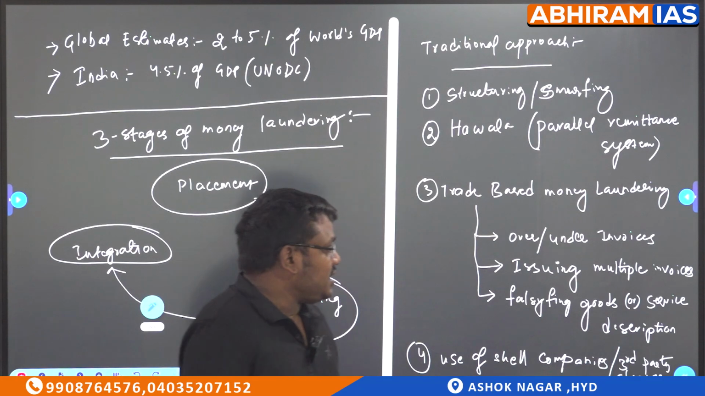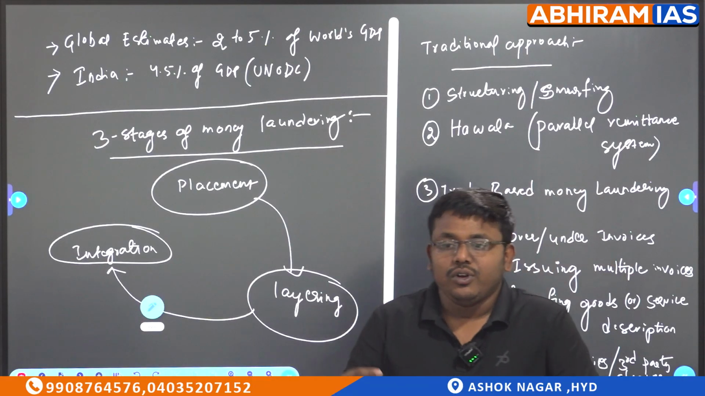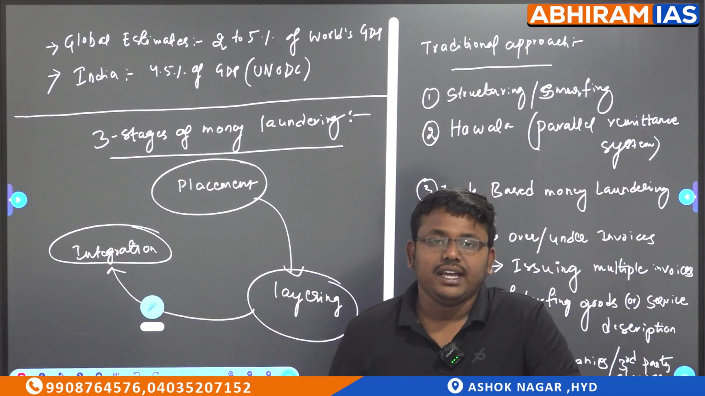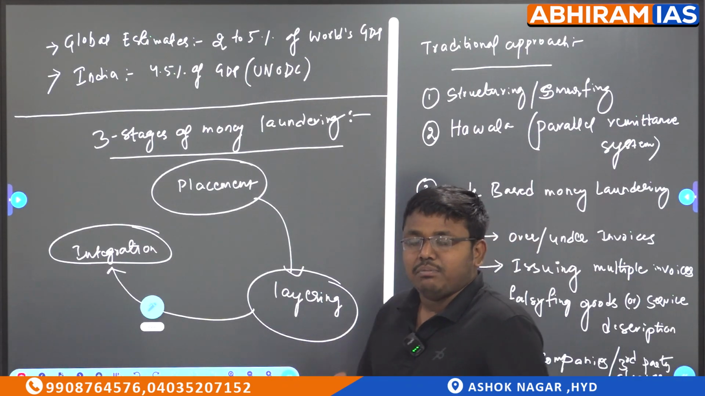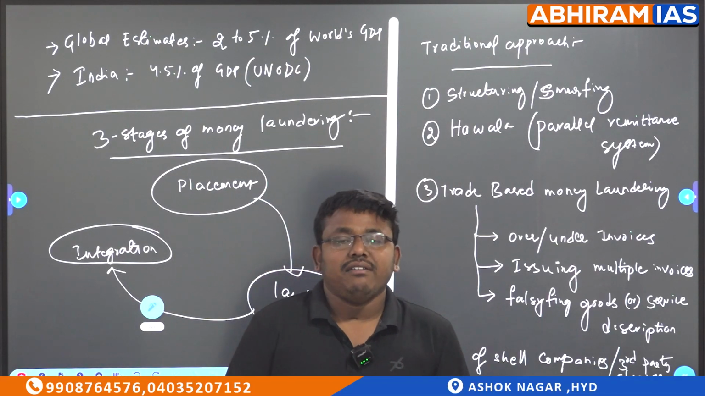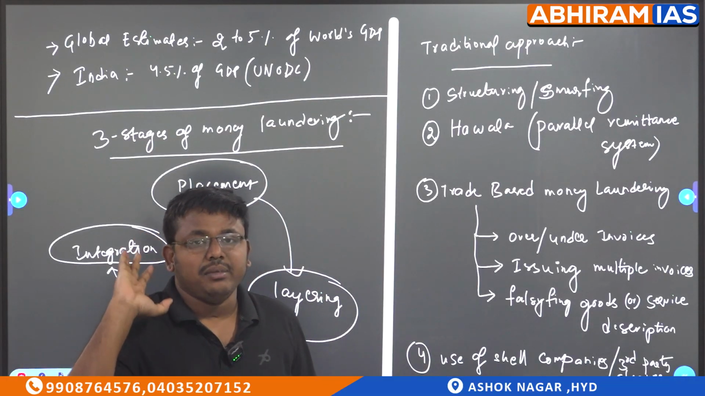Use of shell companies and third party checks. If you see the use of shell companies, you have Singapore, then the Cayman Islands, and others like the UAE and Dubai. Here, whoever the people are, like politicians or other businessmen who have large sums of money, they will do hawala to the Caribbean islands or something.